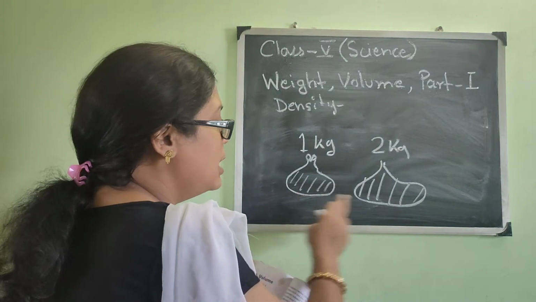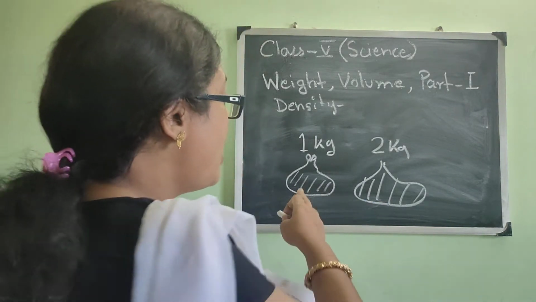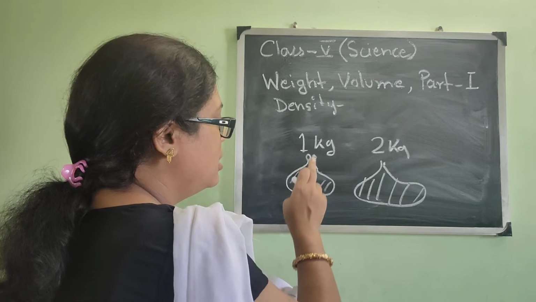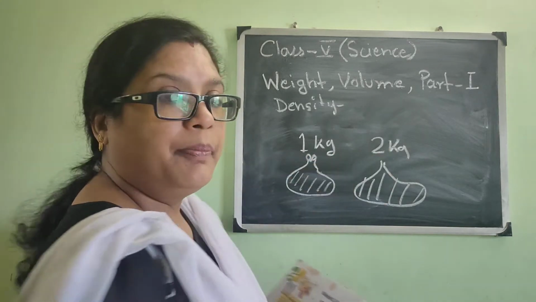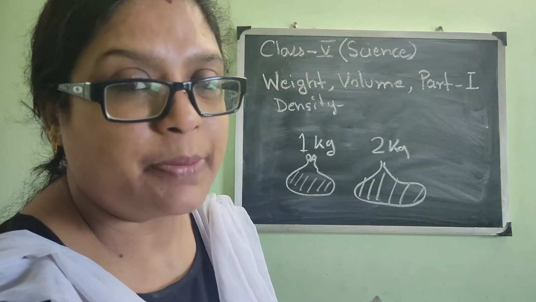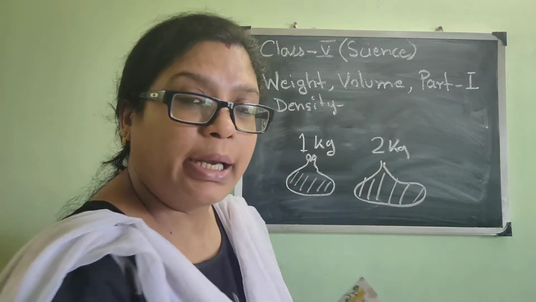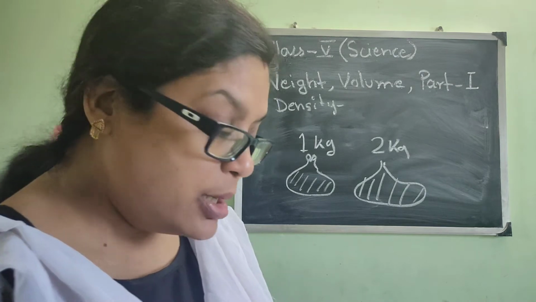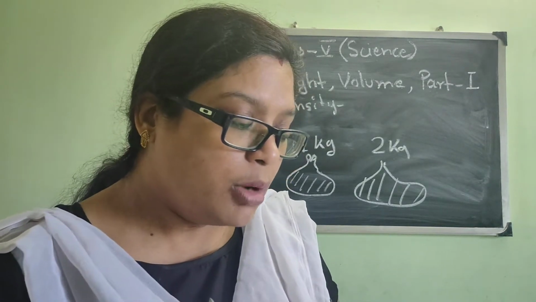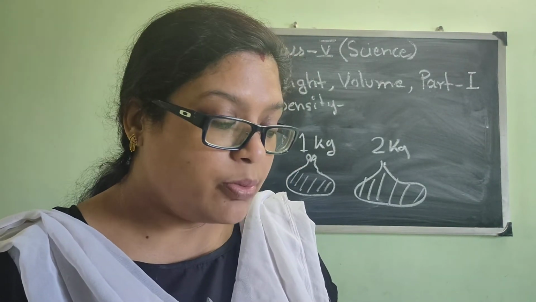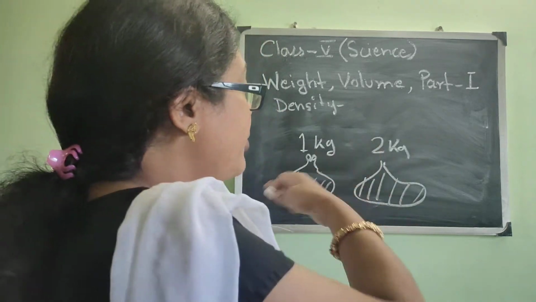See, it is obvious to understand, a 1 kg packet will not have space to keep 2 kg of rice, isn't it? So for 2 kg, the container must be a bigger one. It is easy to understand. So when the volume of the substance increases, its weight also increases. Just vice versa.